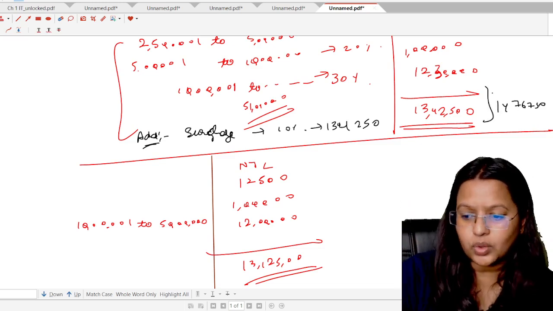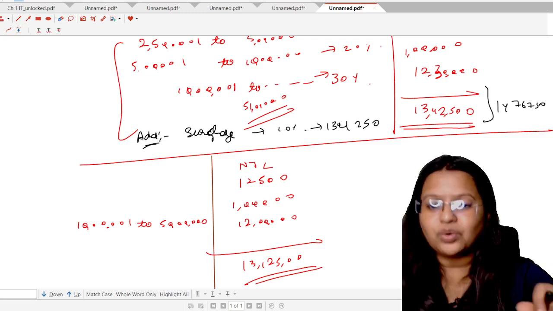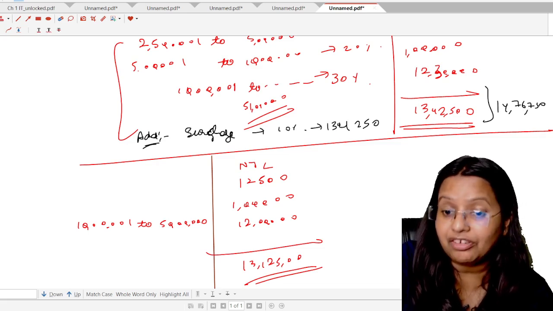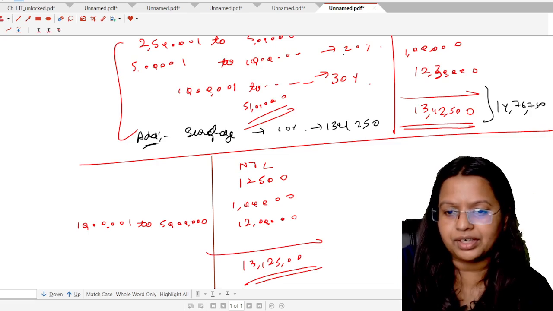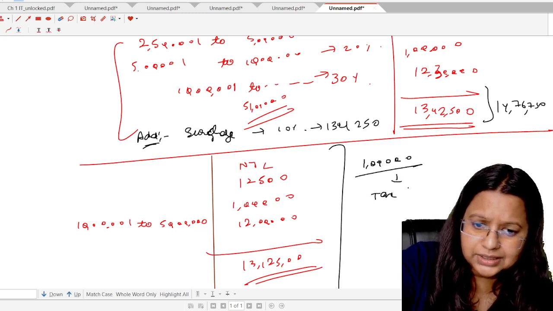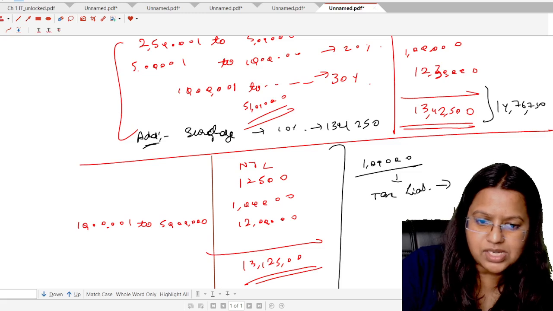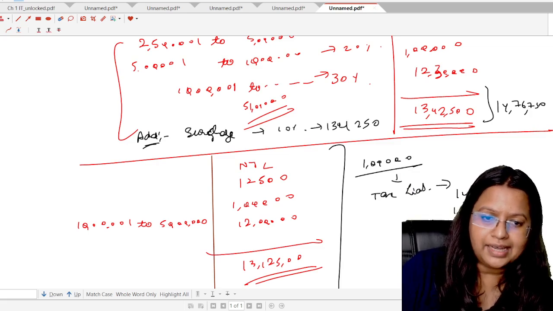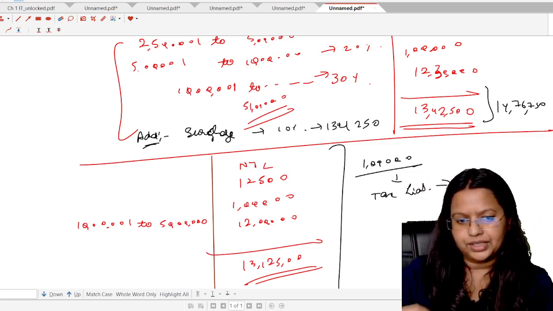76,750. So it means if the total income is 51 lakhs, the total tax liability of that person, excluding the health and education cess, is 14,76,750. And if the total income is just 50 lakh rupees, the tax liability is 13,12,500. It means, students, on additional 1 lakh rupees, if the income is 50 lakhs the tax liability was 13,12,500, but if the income is 51 lakhs, the tax liability is 14,76,750. Find out the difference.